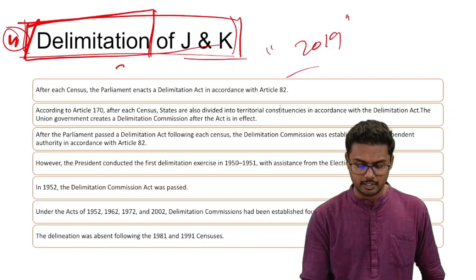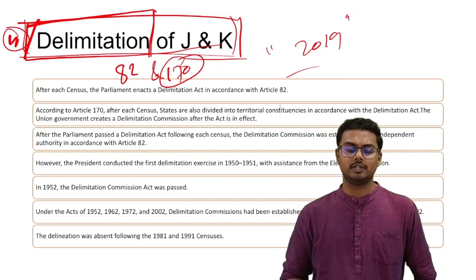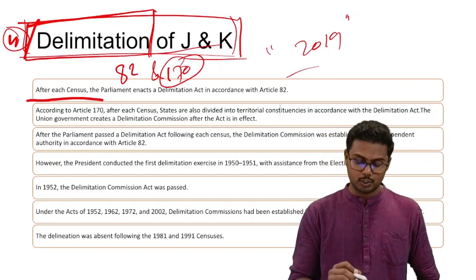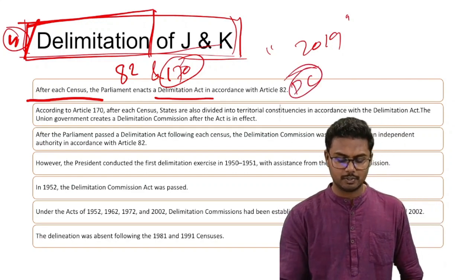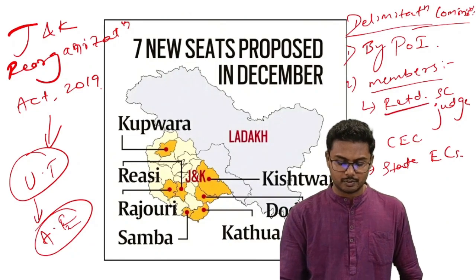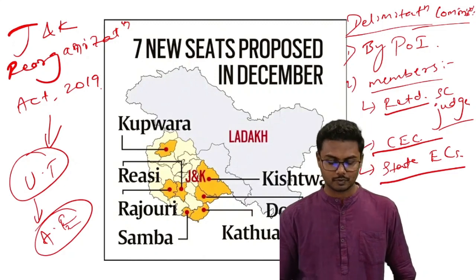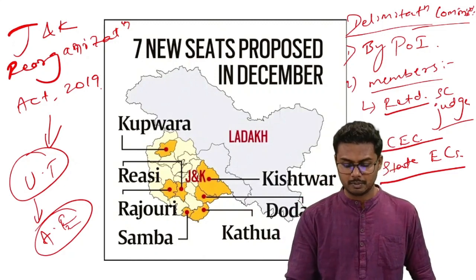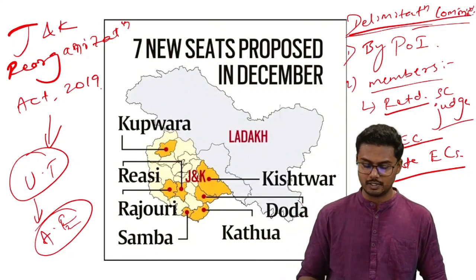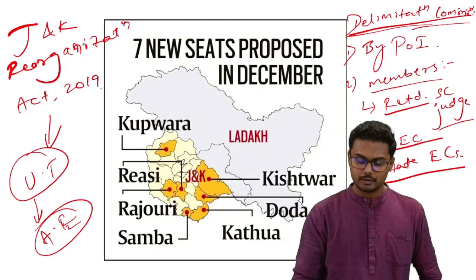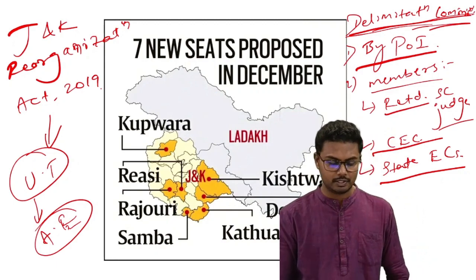They are Article 82 and Article 170 of the Indian Constitution. According to Article 82, after each census, the Parliament should enact a delimitation act, under which a delimitation commission has to be constituted, consisting of a retired Supreme Court judge, the Chief Election Commissioner, and concerned state election commissioners. All right. This Delimitation Commission shall be constituted by the President of India.